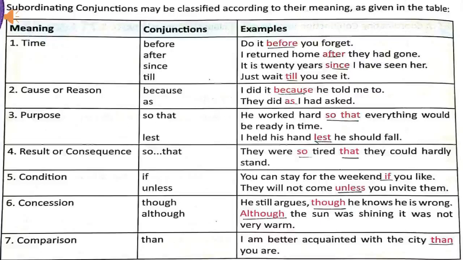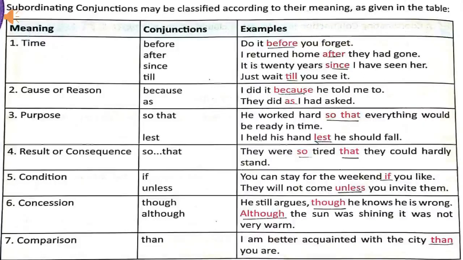If and unless, these subordinating conjunctions are used for condition. You can stay for the weekend if you like. Here, if is expressing condition. Though and although, these conjunctions show concession.